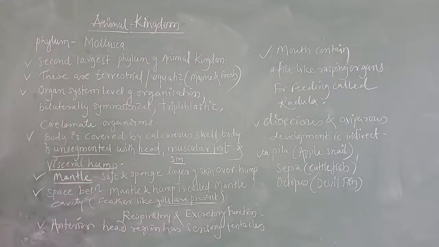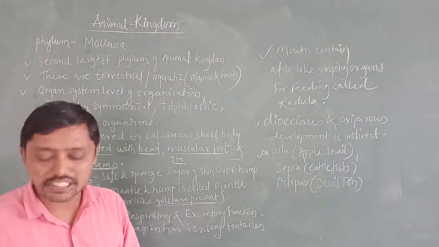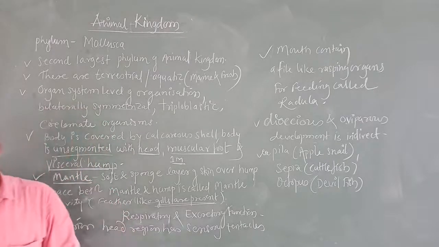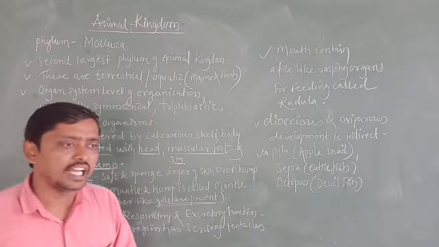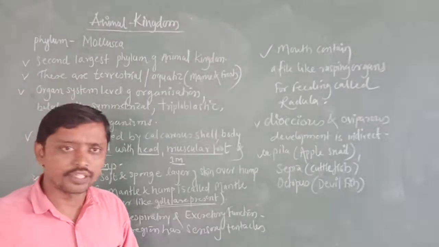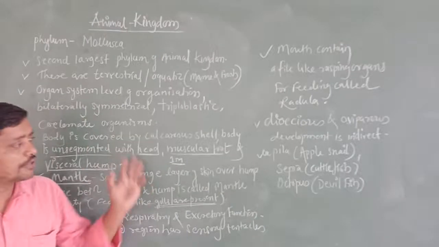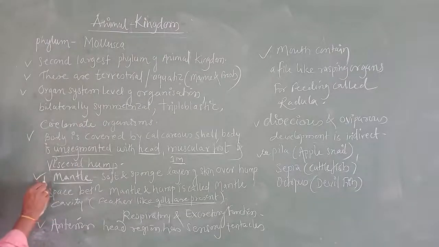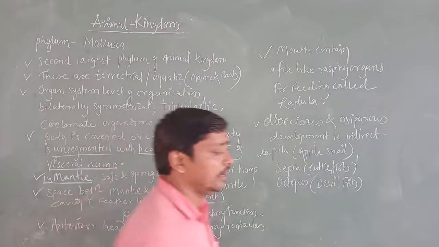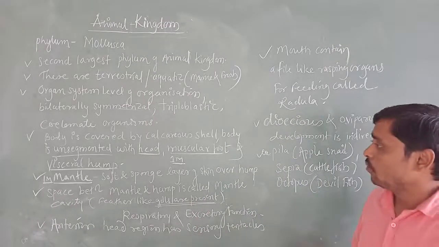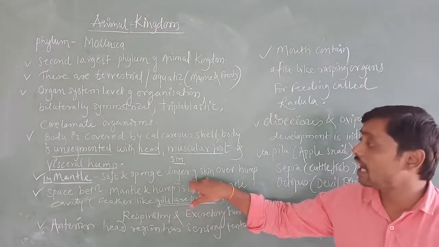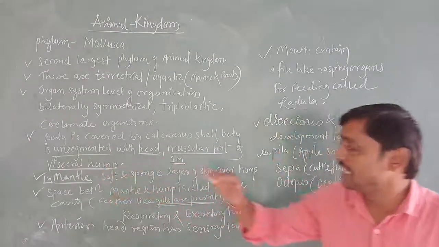And these characters, when we are going to look at the specimen or you start handling the specimen, it is easy for you to remember such general characters. And I will show you when you come for the practicals, I will show you all the specimens. Understood? Now next, mantle. A one mark question can come on this. What is mantle? Mantle is nothing but a soft and spongy layer of skin over the hump. Which hump? Visceral hump.